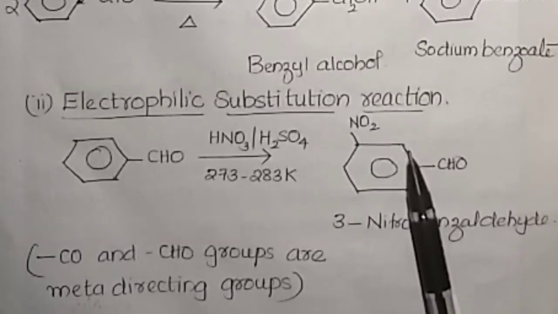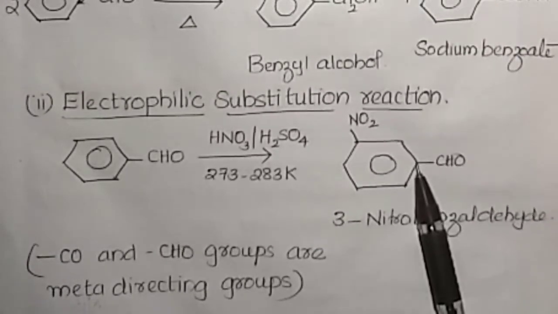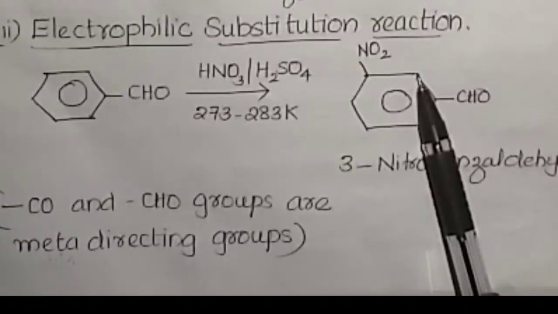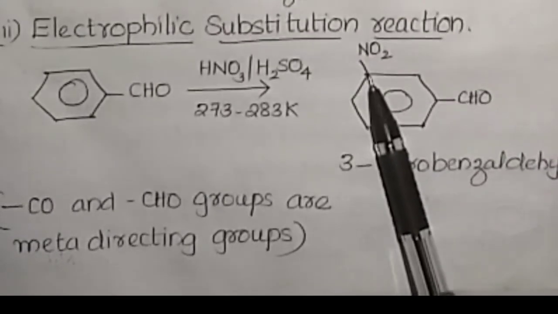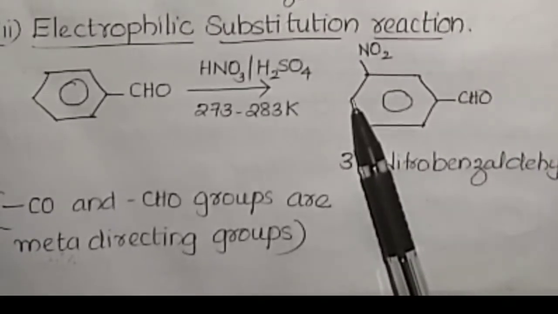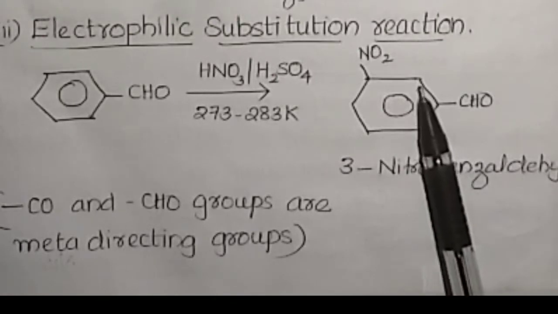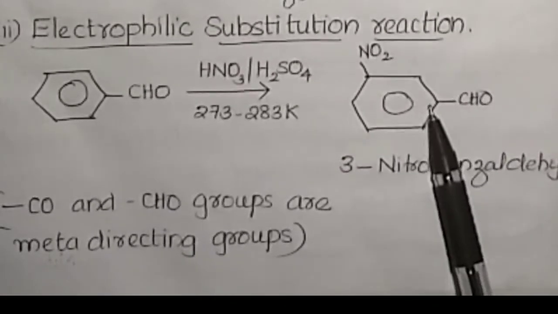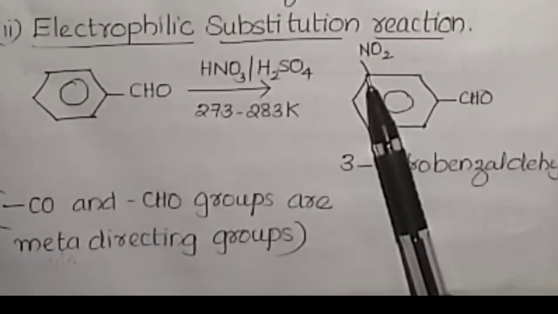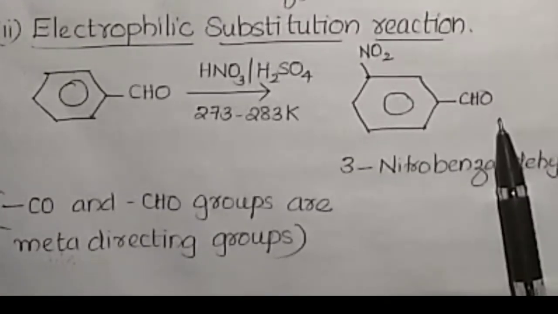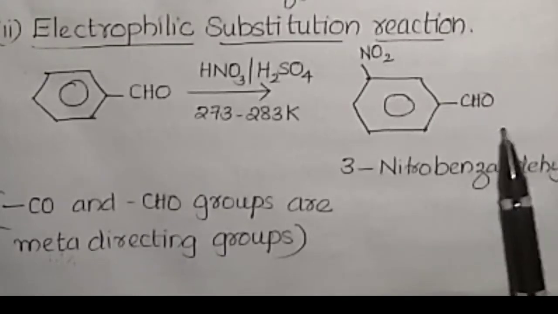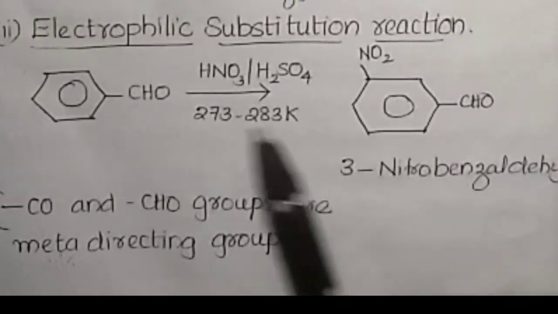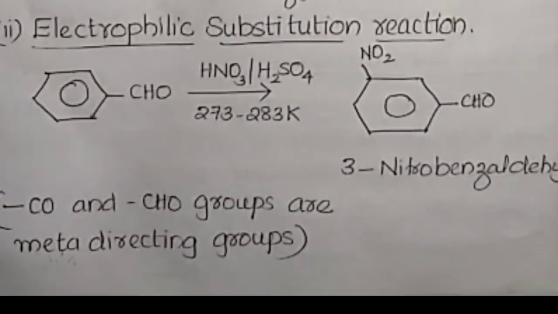So this is the ortho position, next to the aldehydic group carbon. This neighbor is the ortho position, the next one is the meta position, and this one is the para position. So the electrophilic substitution takes place in the meta position. This is the first carbon, 2, 3. So 3-nitrobenzaldehyde, or meta-nitrobenzaldehyde. So the electrophilic substitution reaction takes place at the meta position.